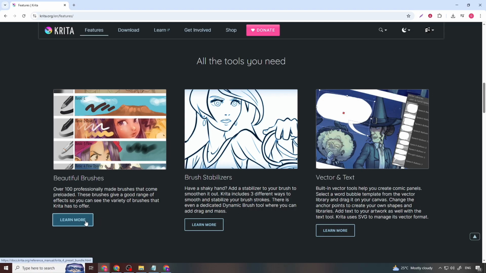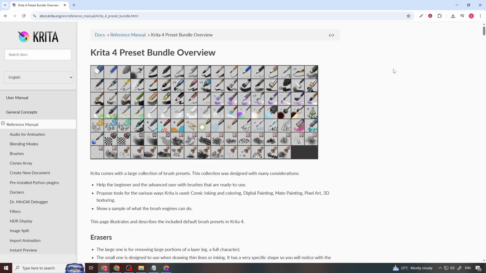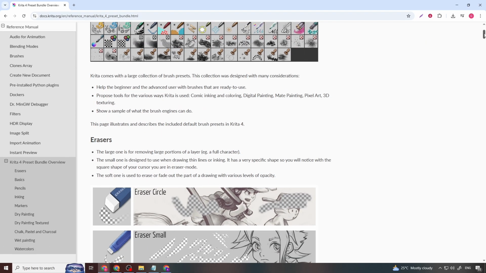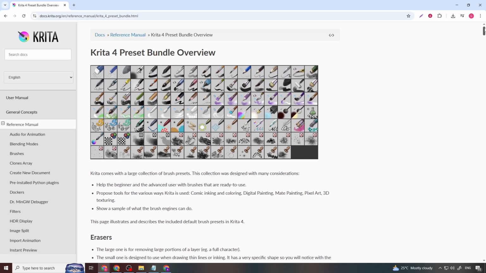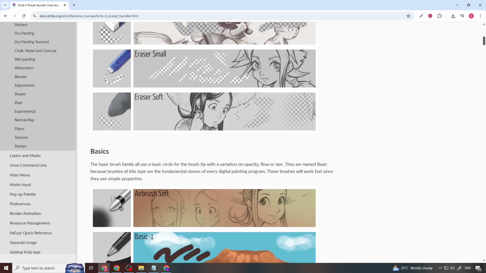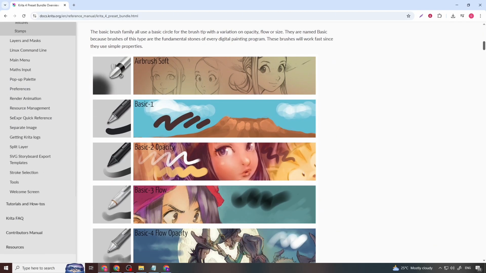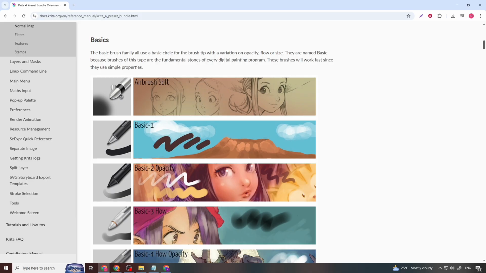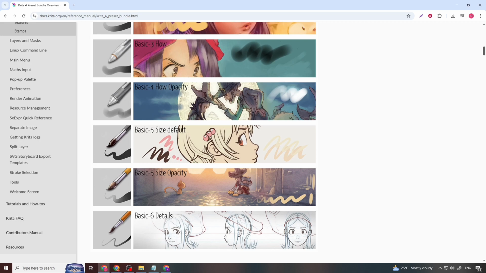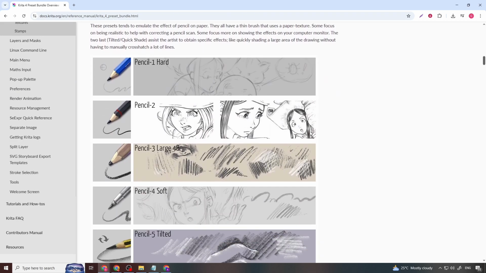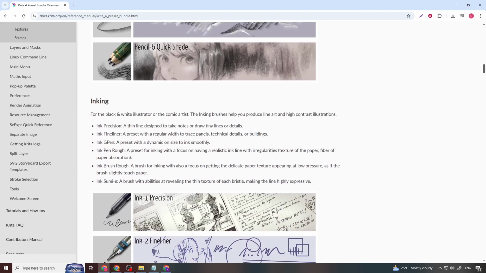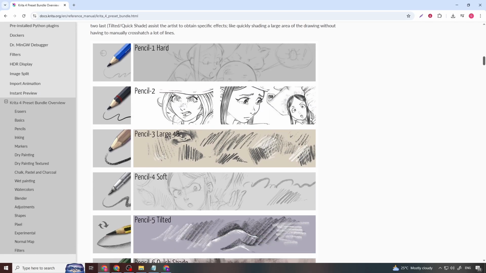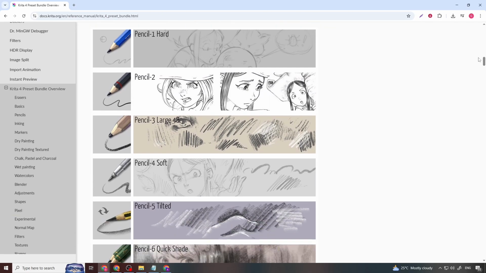Krita offers an advanced brush engine with deep customization. Artists can tweak brush behavior, texture, flow, opacity, and dynamics in detail, allowing highly personalized workflows. This makes Krita especially appealing to painters and concept artists who rely on expressive brushwork. Layer management is powerful, with support for masks, blending modes, groups, and non-destructive workflows.